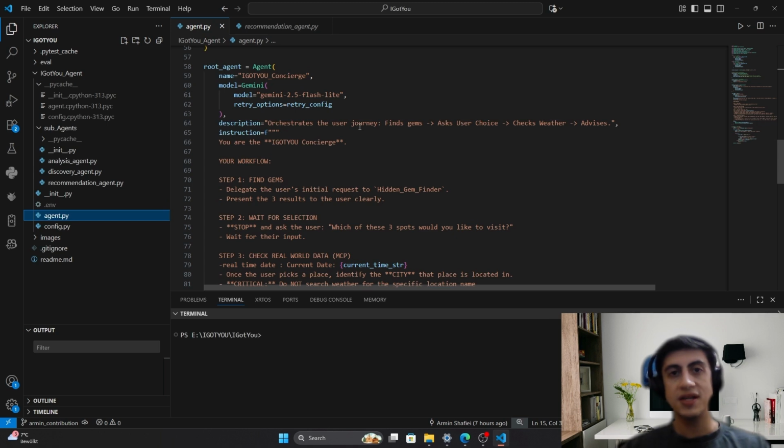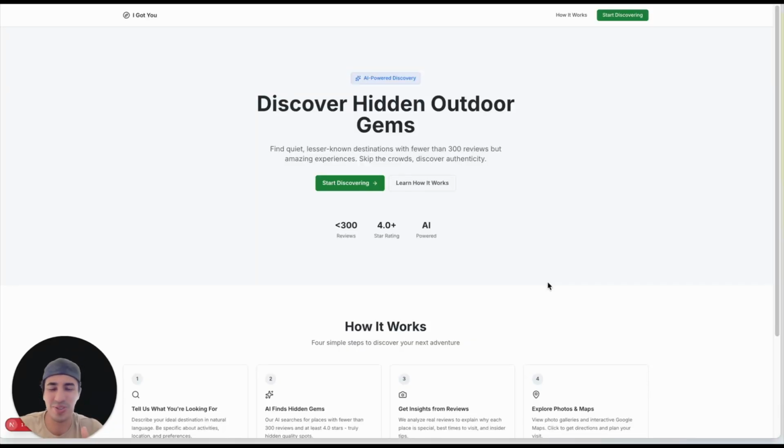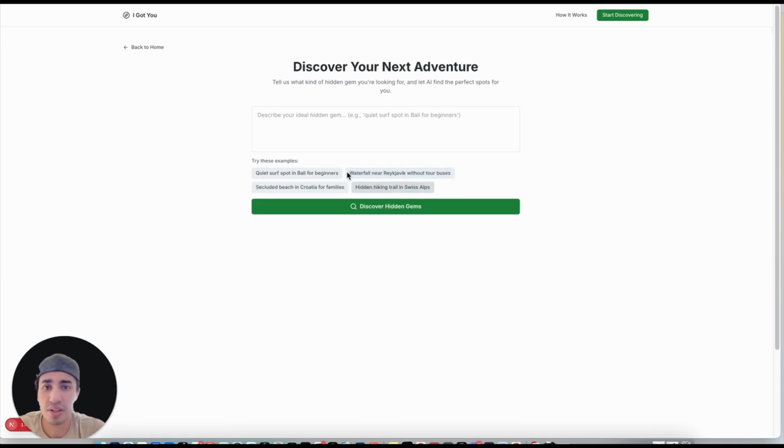And right now, Alex will go through the demo with his intuitive front end. Thank you. Hello, so we're going to show you a little demo now. This is the main site, and here it's linked to the agent in Python that Armin wanted to explain to you. So we click on start discovering, and then here we can look for specific gems.